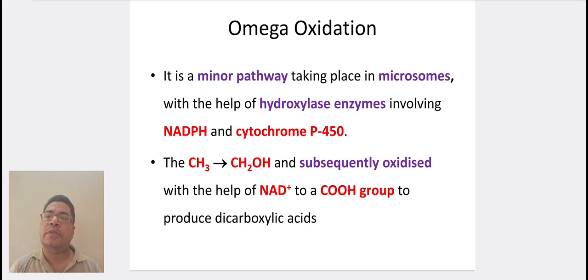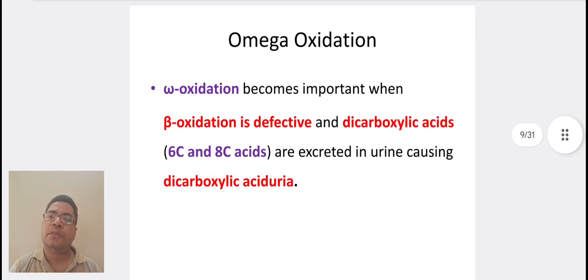Coming to omega oxidation, it is a minor pathway taking place in microsomes with the help of hydroxylase enzymes involving NADPH and cytochrome P450. The methyl group is converted into methyl alcohol and subsequently oxidized with the help of NAD plus to a COOH group to produce dicarboxylic acid. Omega oxidation becomes important when beta oxidation is defective, and dicarboxylic acids, that is 6 carbon and 8 carbon containing acids, are excreted in urine causing dicarboxylic aciduria.